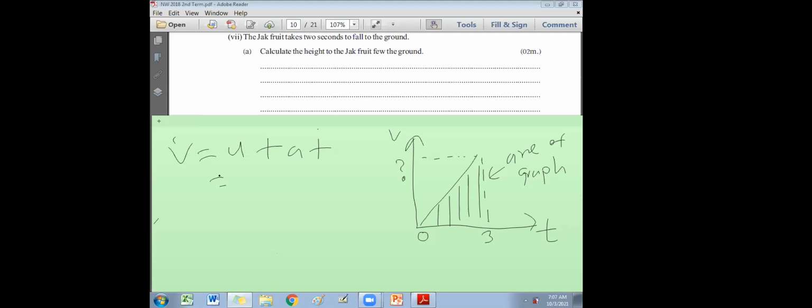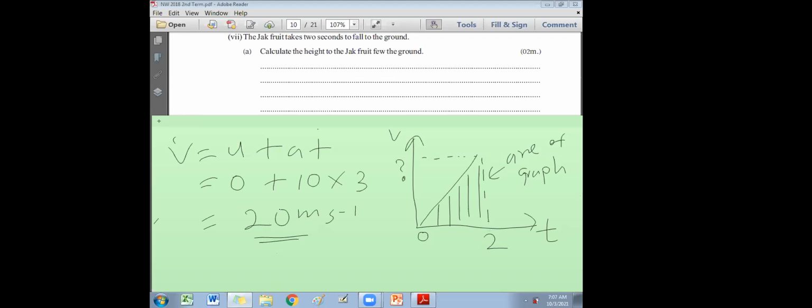Initial velocity is 0. Acceleration is 10. Time taken 3 seconds. Then you get 30 meters per second. This is the final velocity. How many seconds taken? 2 seconds. Sorry, it's 2 seconds, not 3 seconds. Sorry about that. Then the velocity will be 20.